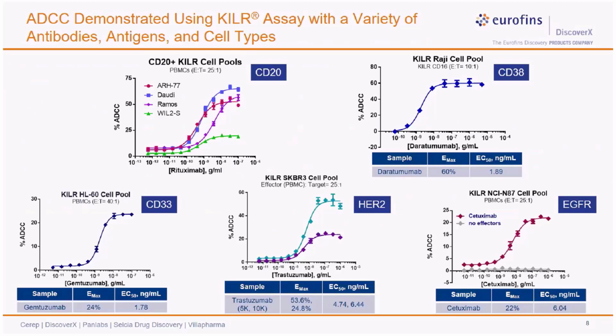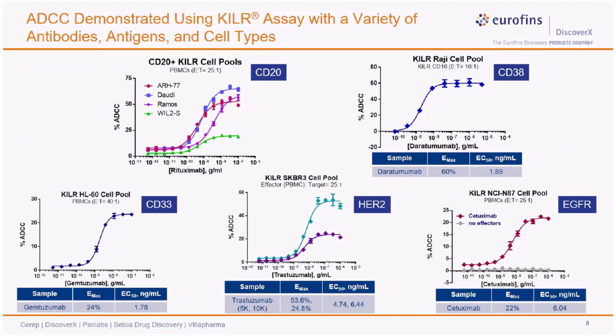The y-axis of the graph depicts the ADCC activity. As you can see, both Dowdy and ARH77 target cells produce a very robust response with nearly 70% killing activity as they endogenously express high levels of CD20.